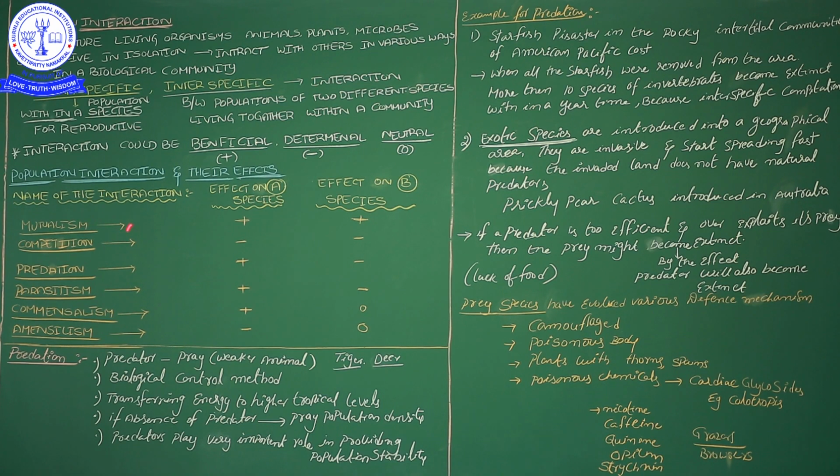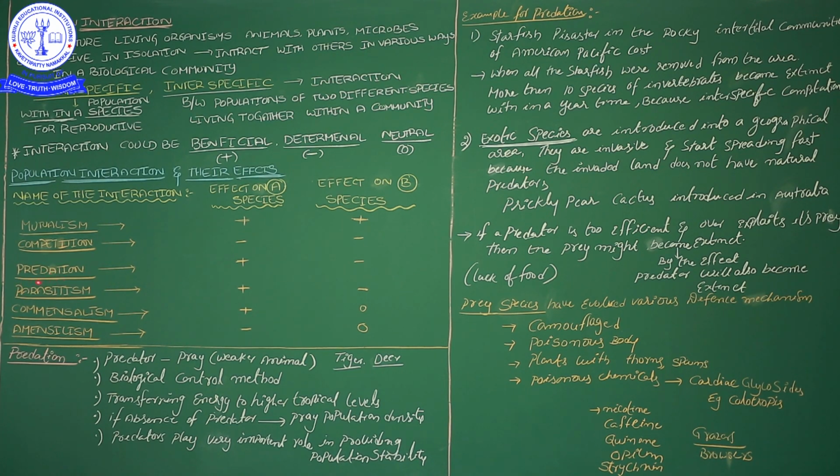And then competition, another thing. In competition, the interacting species will both get something lost, something detrimental, some problem. Sometimes organisms lose their life itself, sometimes the organism gets damage to its body. In the continuing videos, you will get to know why it happens and what the competitions are. In that continuation, you will get some clarity.